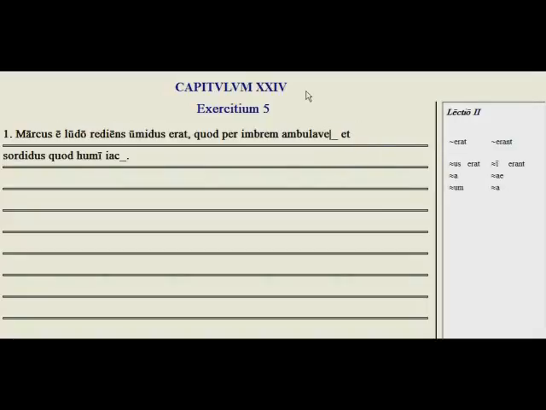So ambulaverat will give us had walked. And then for iaceo, I lie down, iacere, to lie down, iacui, I-A-C-U-I, iacuisse, take off the isse, you get iacu. So we're going to add erat to that one, iacuerat, to get he had lain down. Okay, so now go ahead and try the rest of those exercises, and let's try number 6.